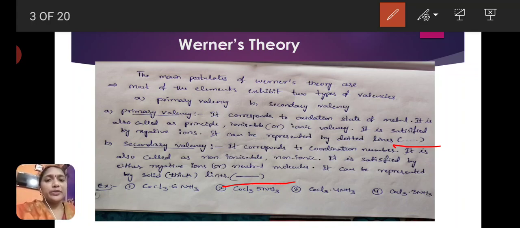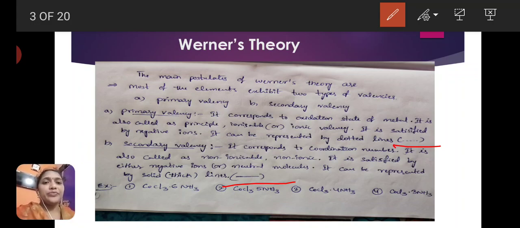It can be represented by a thick line or solid line. Sometimes negative ligands satisfy both the valencies, primary and secondary. In that condition, the bond is represented by two dotted lines and a thick line between the ligand and metal.